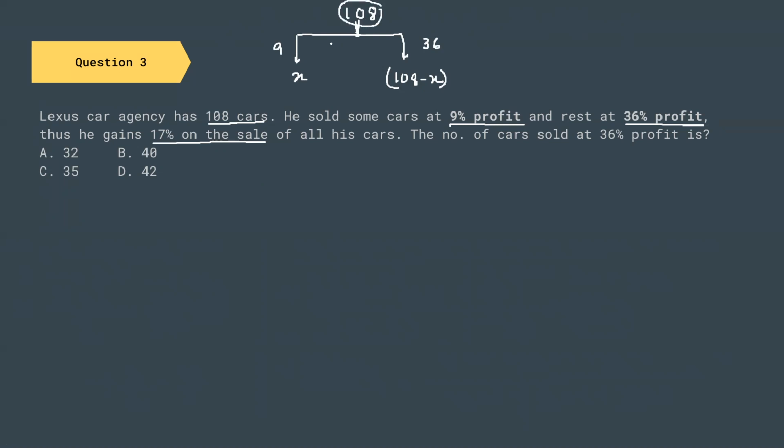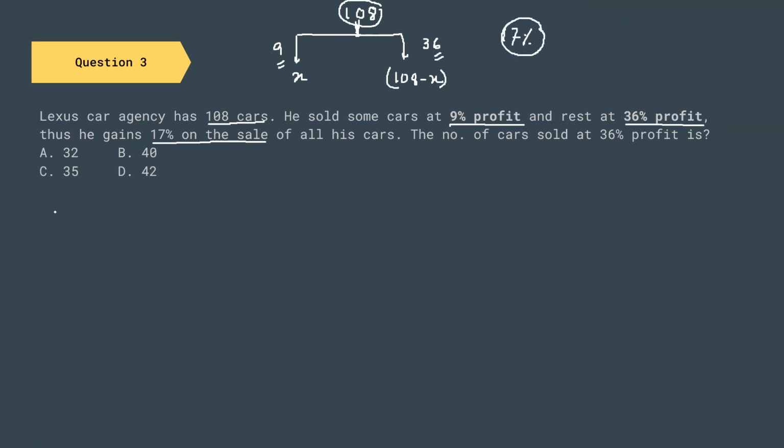Out of these 108 cars, X cars were sold at 9% profit, and 108 minus X cars were sold at 36% profit. And then he's saying that after selling all the cars, he gets a cumulative profit of 17%.